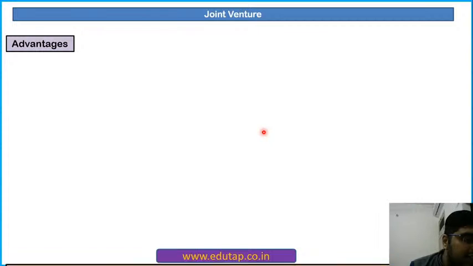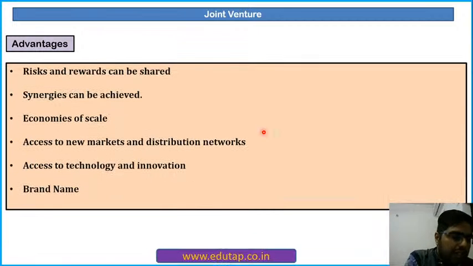Joint venture, the advantages of joint venture. Risk and rewards can be shared. Risk and rewards can be shared. Then synergies can be achieved. Synergies means 1 plus 1 is equal to 3. Okay, so when you are doing mass production, and when 2 people join hands, they can contribute more than the individual capacity, that is known as synergy. Then economies of scale, when you are doing mass production, the cost will be reduced, so that is known as economies of scale.